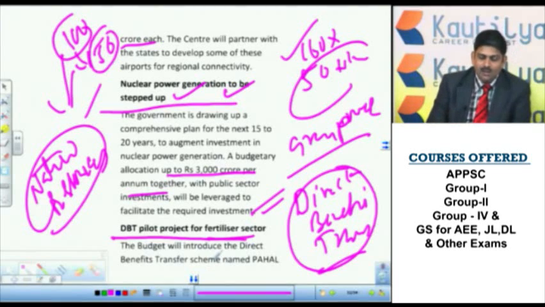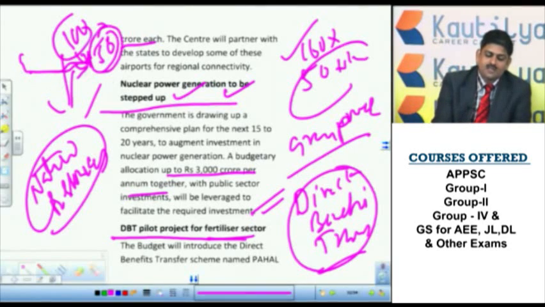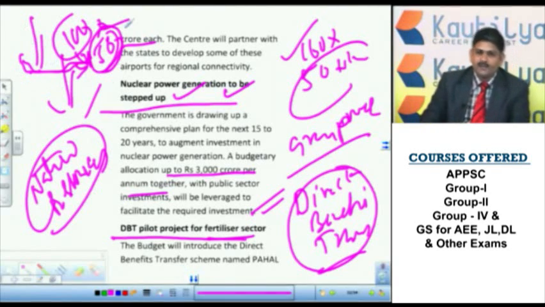But now the farmers have to pay the full 100 rupees directly to the seller, the person who is selling these fertilizers. They have to pay the total cost. The 50 rupees subsidy amount will be credited directly into their account. That means it increases transparency and controls corruption.